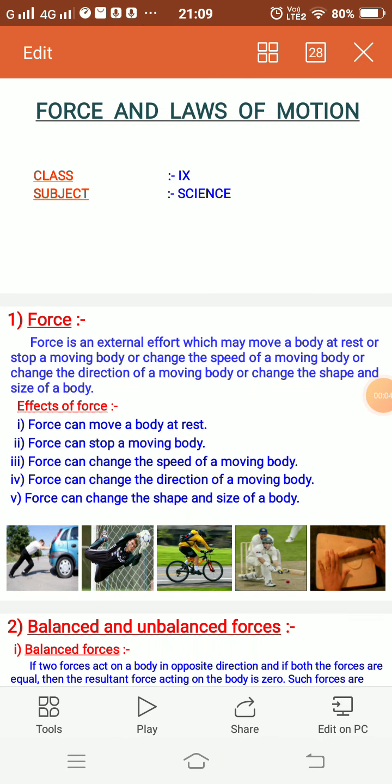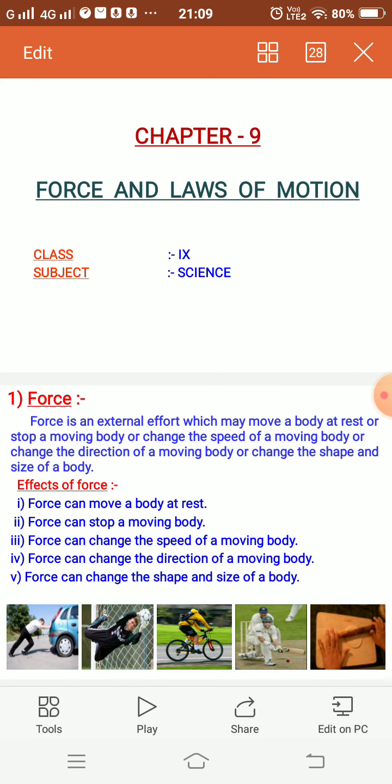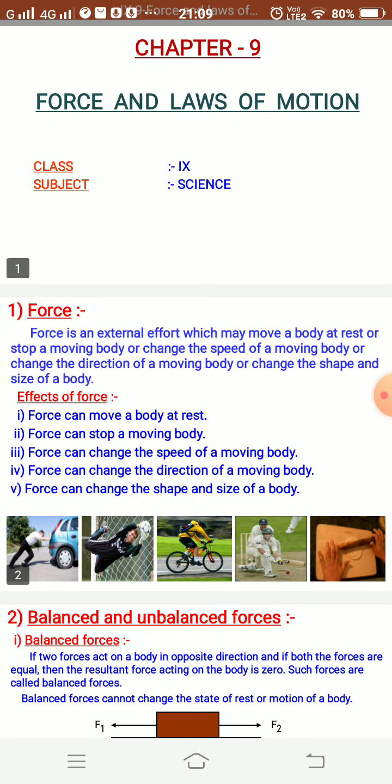Dear students, today we are going to discuss chapter 9, Force and Laws of Motion. So first of all, what is force?